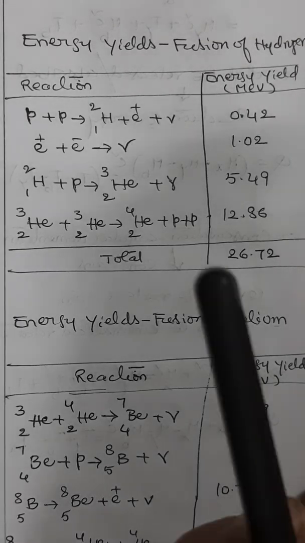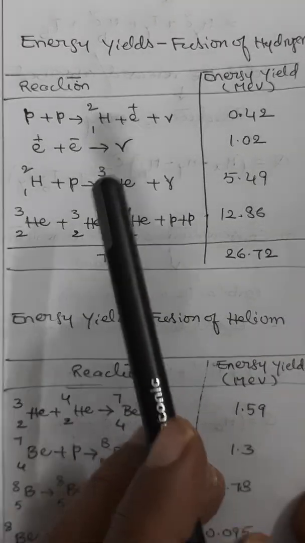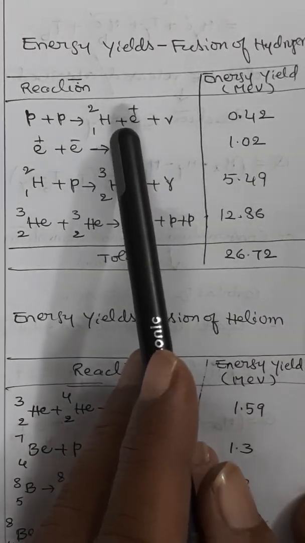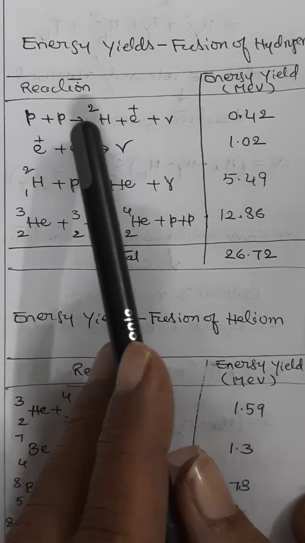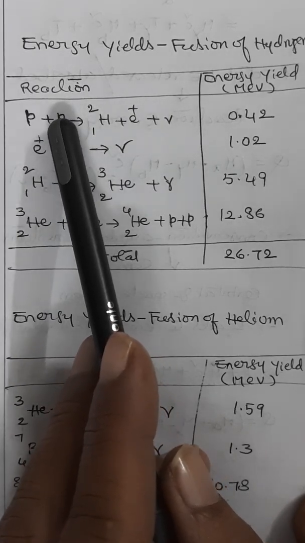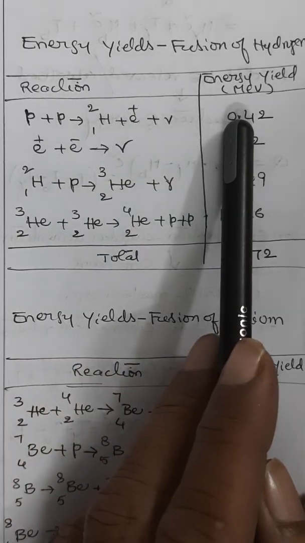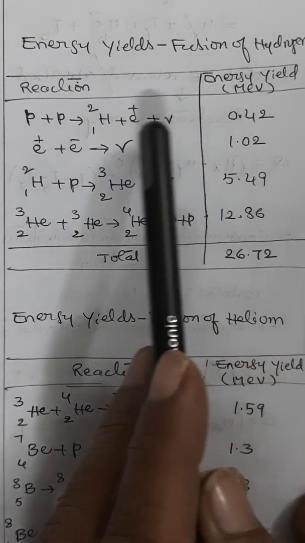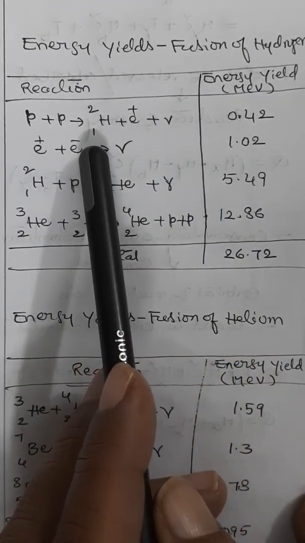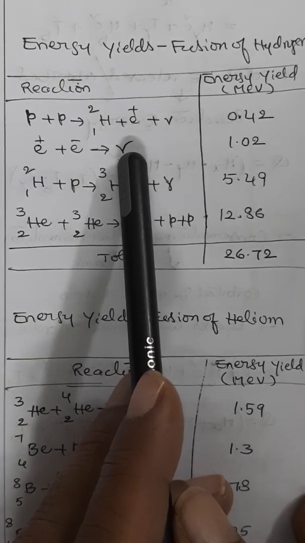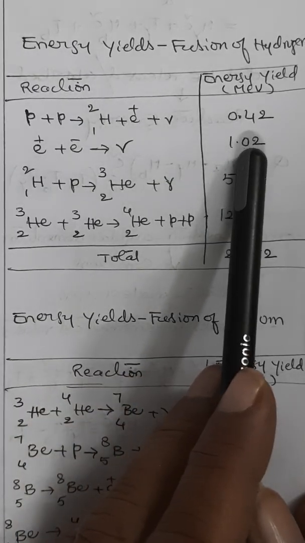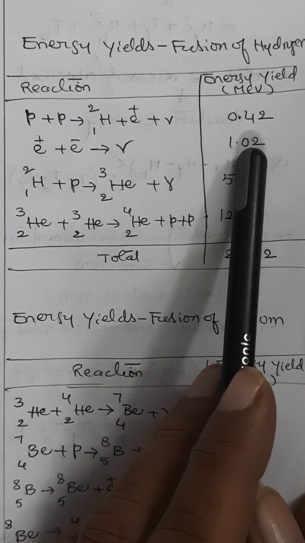Now, if you see the energy yields of fusion reactions of hydrogen, for example, in a proton-proton fusion you have an energy yield of 0.42, whereas in a positron-electron annihilation with a release of gamma radiation, you have 1.02 million electron volts released.